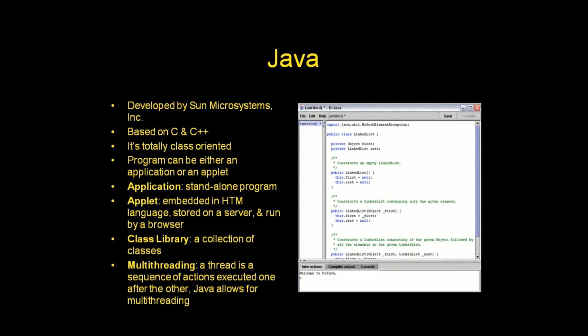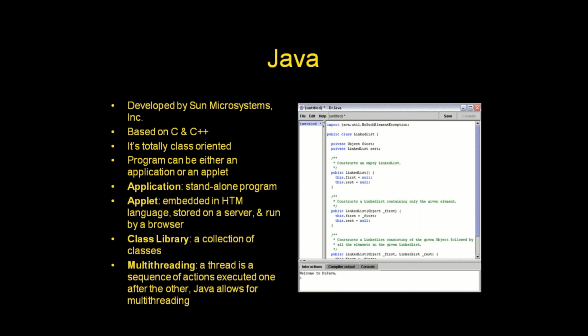Java, developed by Sun Microsystems, is based on C and C++. A totally class-oriented program can be either an application or an applet. Application: a standalone program. Applet: embedded in HTML, stored on a server and run by a browser.